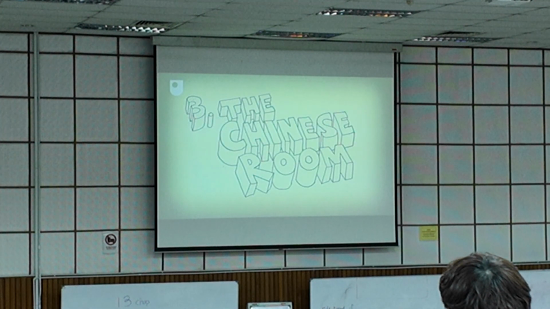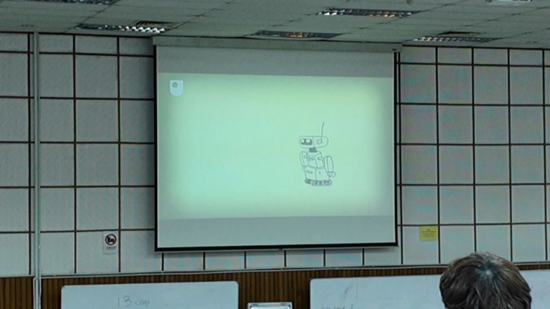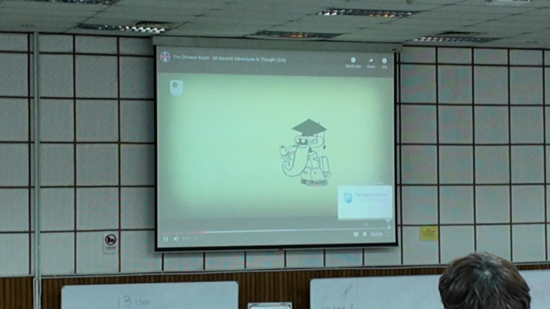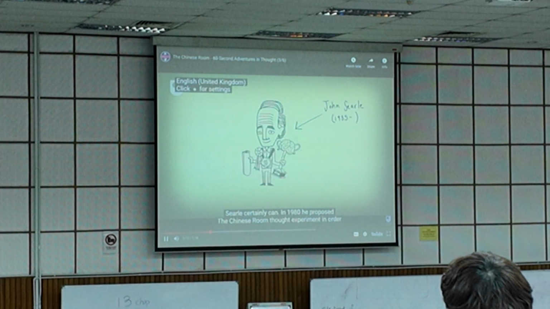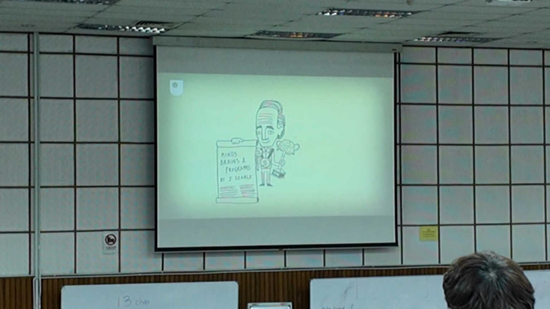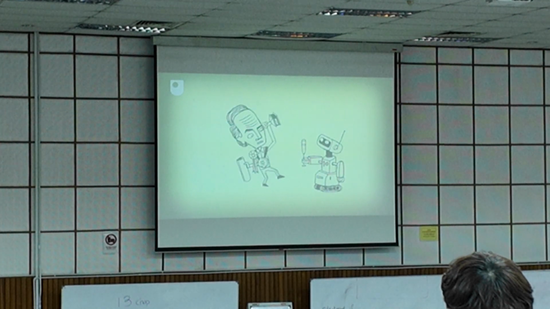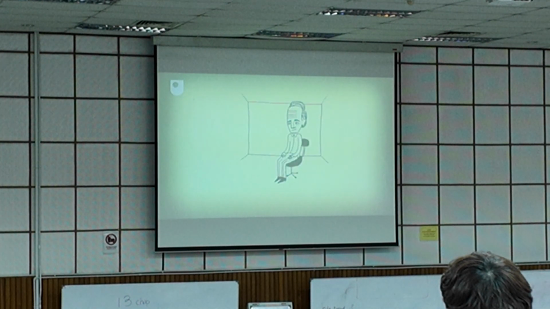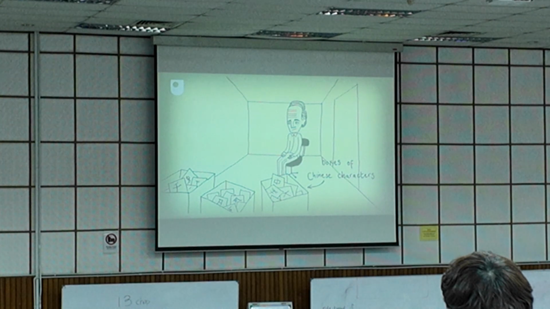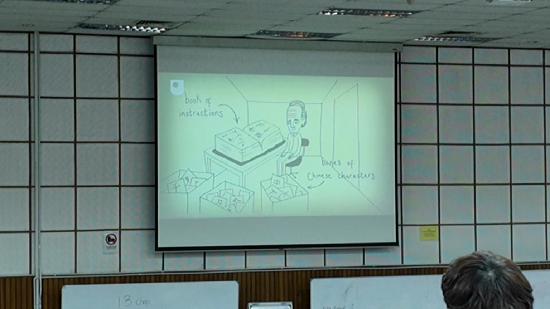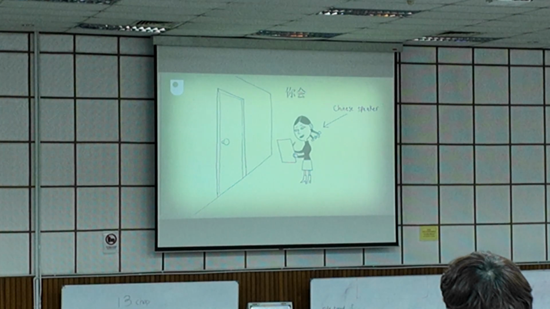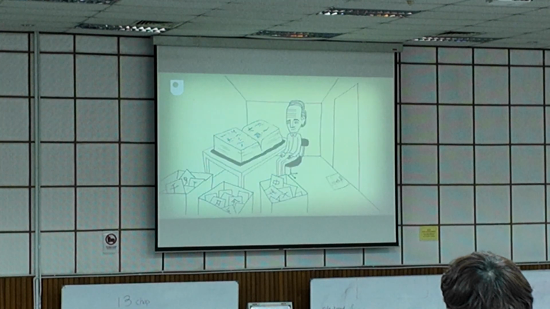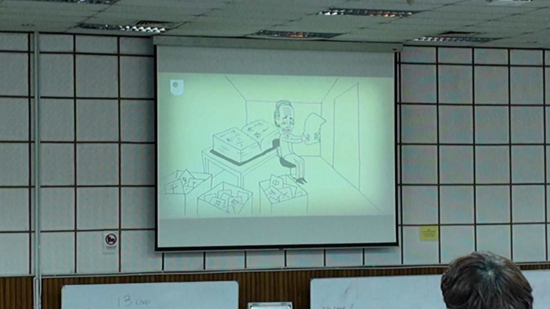"60-second adventures in thought." Number 3. The Chinese room. Can a machine ever be truly called intelligent? American philosopher and Rhodes scholar John Searle certainly can. In 1980, he proposed the Chinese room thought experiment in order to challenge the concept of strong artificial intelligence, and not because of some 80s design fad. He imagines himself in a room with boxes of Chinese characters he can't understand, and a book of instructions which he can. If a Chinese speaker outside the room passes him messages under the door, Searle can follow instructions from the book to select an appropriate response.